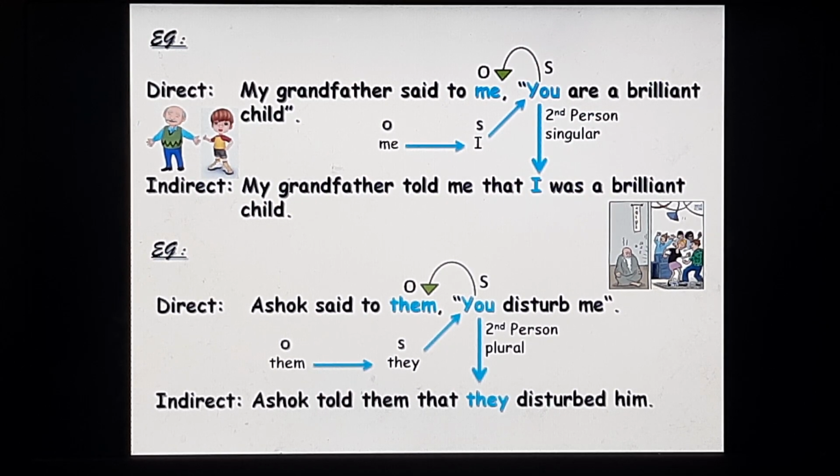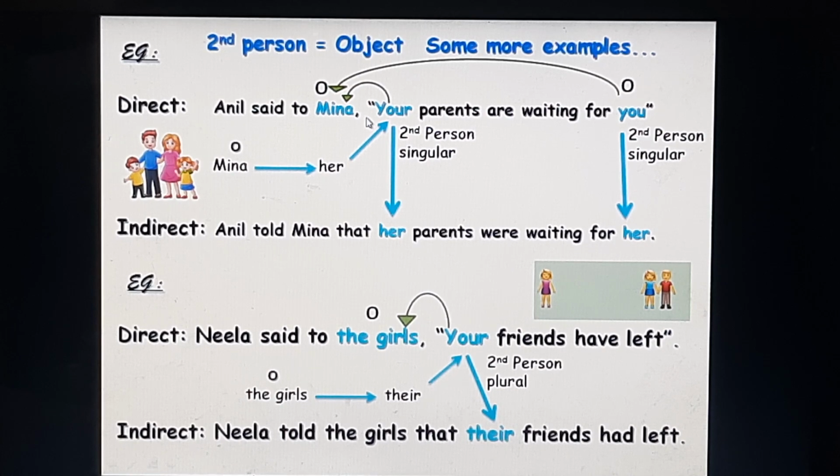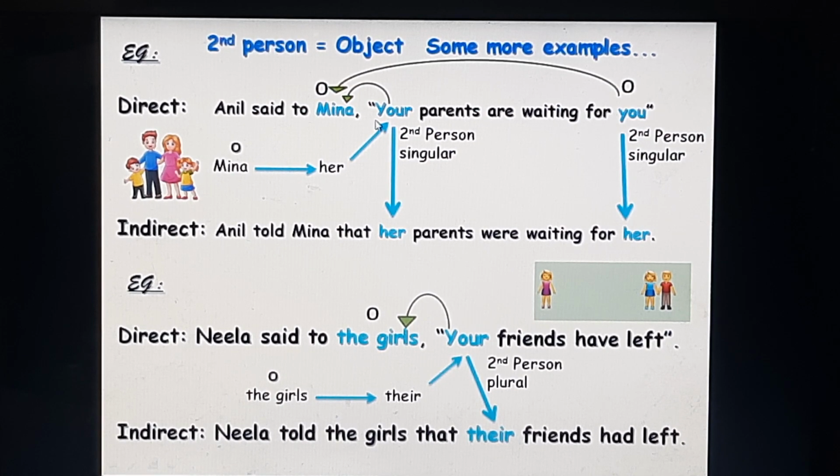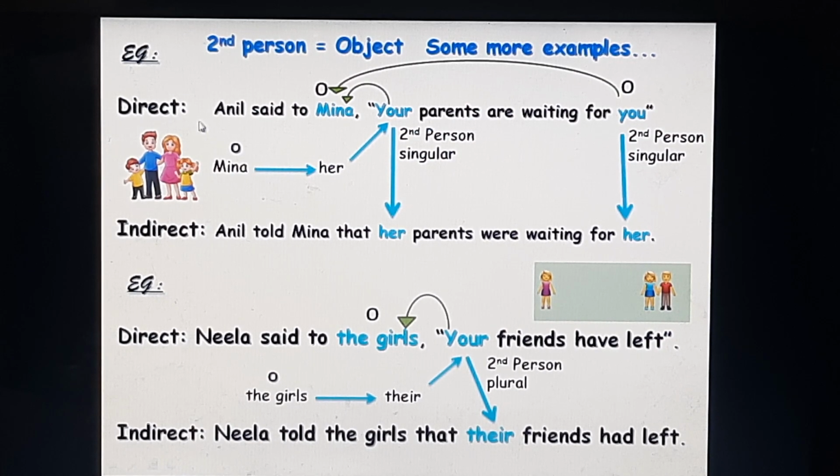Let's continue, children, with some more examples in the second person pronouns. Now, before we get into the examples, we must remember one thing very clearly, that the second person pronouns in the direct speech, they refer to the object of the reporting part. Now, the objects in the reporting part are mostly in the third person. So the second person pronouns usually change into the third person objective pronouns. Now let's go to the example.